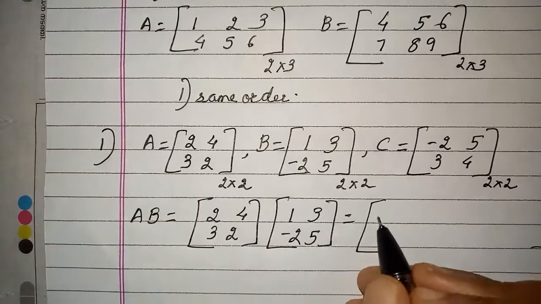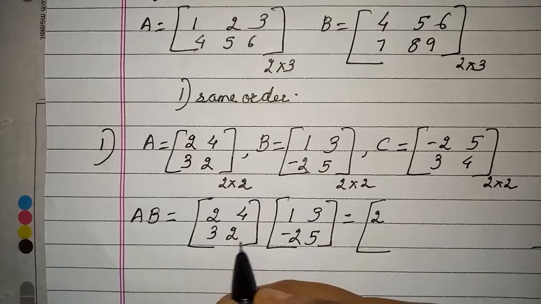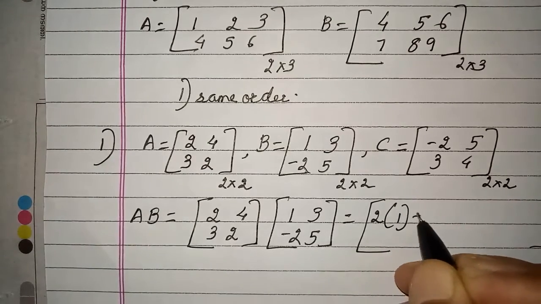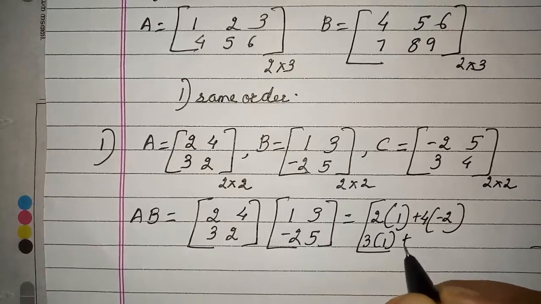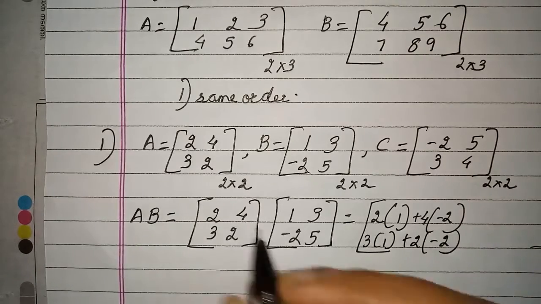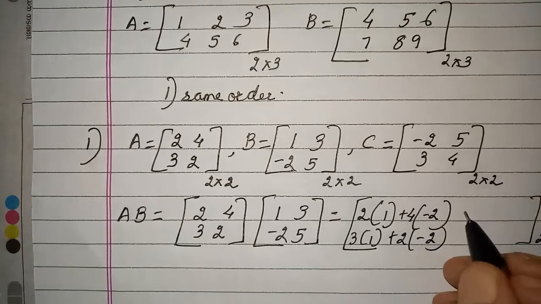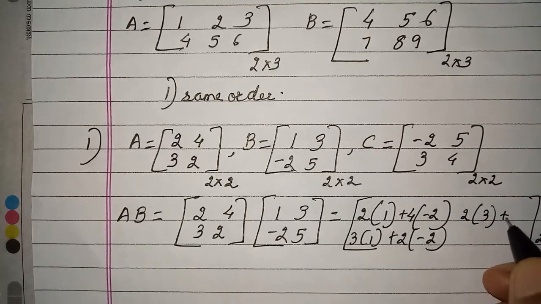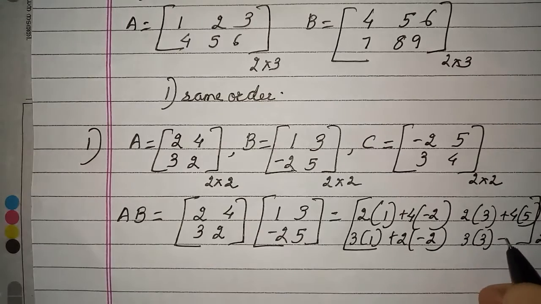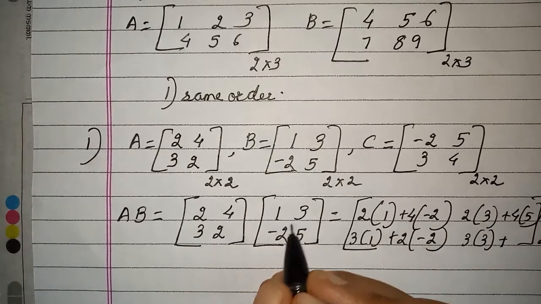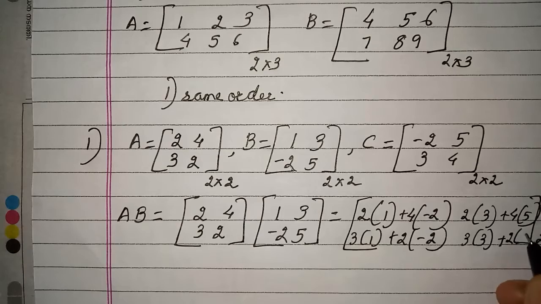So how do you do, children? First row first column, second row first column. So 2 into 1 plus 4 into minus 2. 3 into 1 plus 2 into minus 2. Now first row with second column. So 2 into 3 plus 4 into 5. 3 into 3 plus 2 into 5.